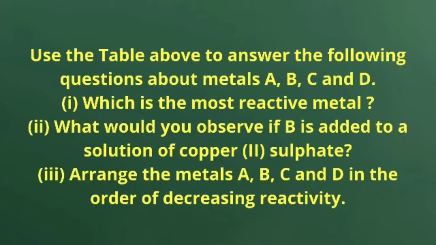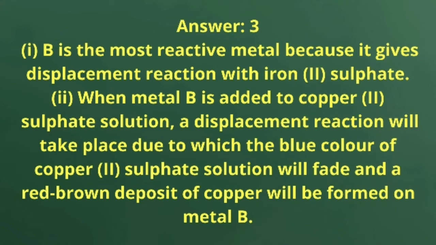Use the table above to answer the following questions about metals A, B, C and D. Which is the most reactive metal? And second question, what would you observe if B is added to a solution of copper sulfate? Third question, arrange the metals A, B, C and D in the order of decreasing reactivity. So friends, see the answer of this question.